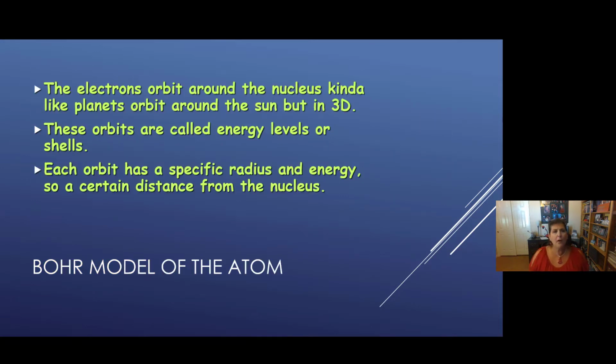So Bohr's model of the atom, again 100 years ago, was that electrons orbit around the nucleus, kind of like planets orbit around the sun, but in 3 dimensions. So you can think of this orbit as a sphere around the nucleus. The electron can travel anywhere on this sphere. Now, we're going to call these orbit spheres energy levels. In high school, you call them shells. You may have seen that before. But we're going to call them energy levels. So each energy level is a specific radius or distance from the nucleus and has a certain amount of energy.